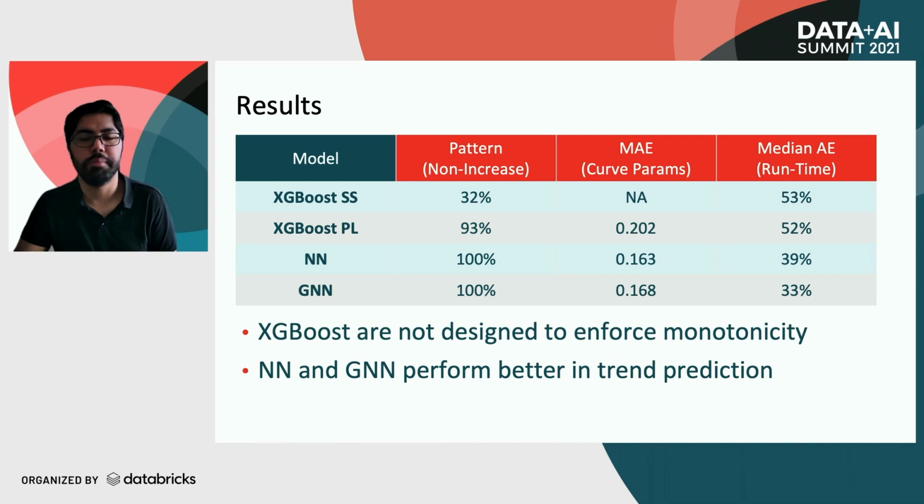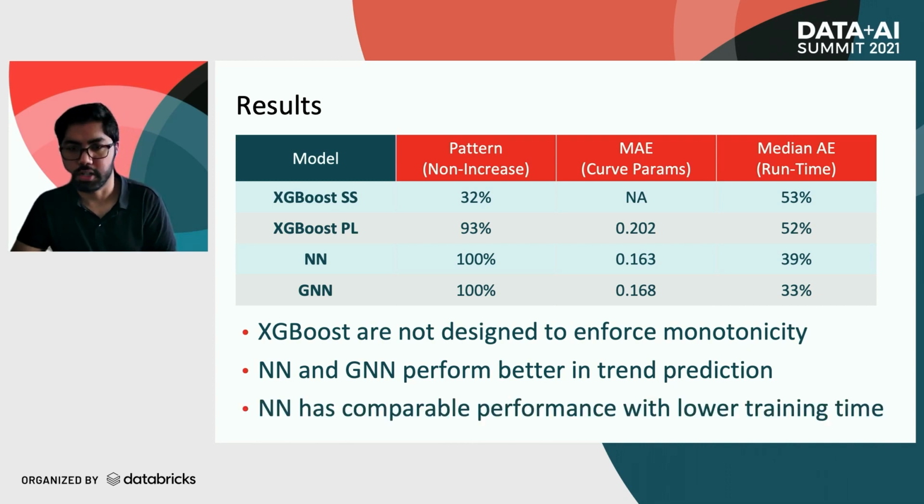GNNs, however, are particularly suited for this problem because the input data consists of a computational job graph. Also, XGBoost and feed-forward neural networks require the input feature dimensions to be equal, while GNN is flexible and can accept variable feature dimensions based on the number of operators for the job. This can be seen in the results where GNNs outperform other models. And to feed-forward neural networks' advantage, they take significantly less training time, which is more favorable for production.